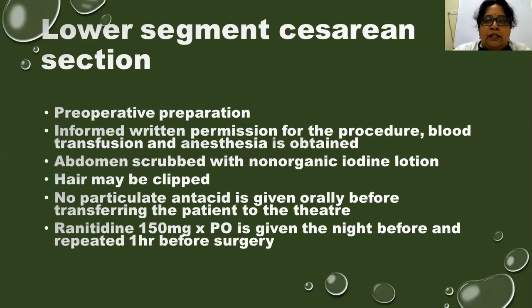Now, we'll go through the steps in lower segment cesarean section so that you can understand the video which I'm going to show you better. So, how do we go for a lower segment cesarean section? First is preoperative preparation. Any cesarean section or any surgery starts with preoperative preparation of the patient. So, we have to take written informed permission for the procedure. Not only that, even for blood transfusion and for anesthesia, permission has to be obtained.